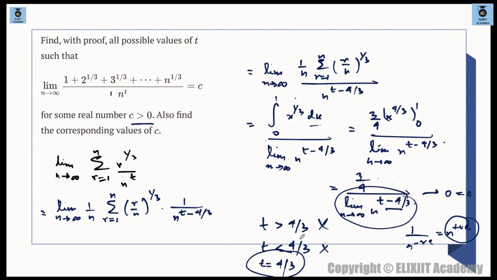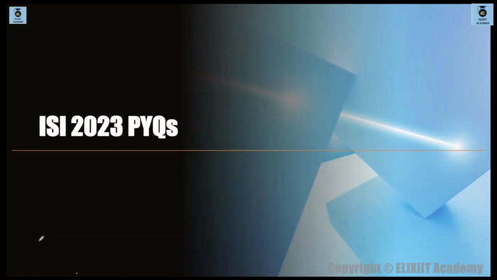And if t is equal to 4 by 3, then c will be what? जब ये t 4 by 3 हो जाएगा, this will become 4 by 3 minus 4 by 3, which is 0. n raised to the power of 0 is 1. नीचे 1 हो जाएगा. Answer will be 3 by 4. So if t is 4 by 3, c is actually 3 by 4. So we have found out t, and corresponding to t, we have found out c as well.